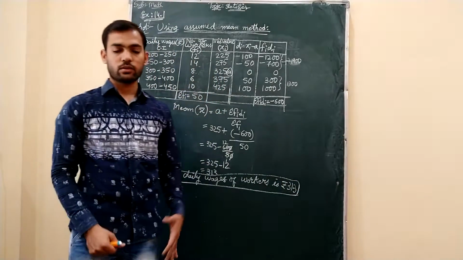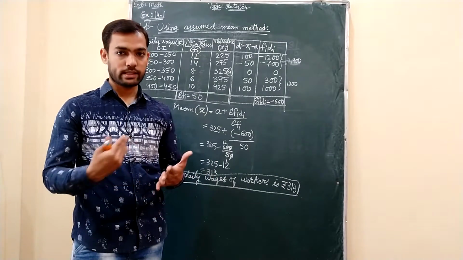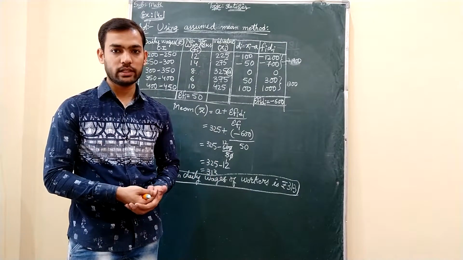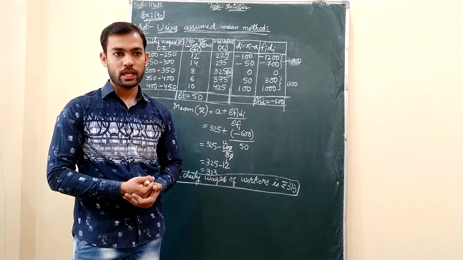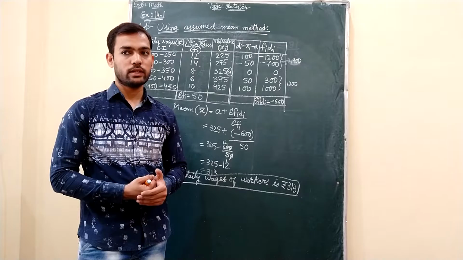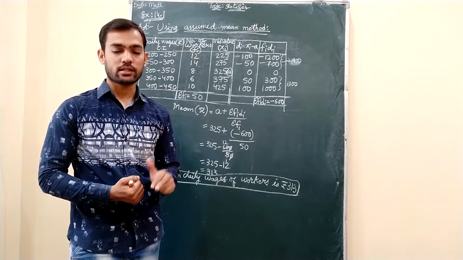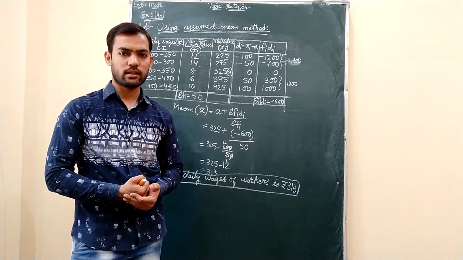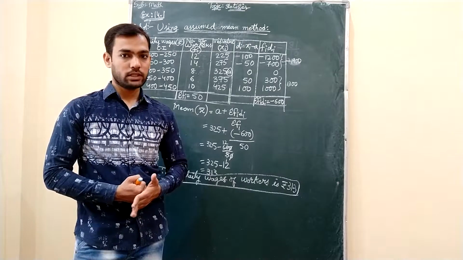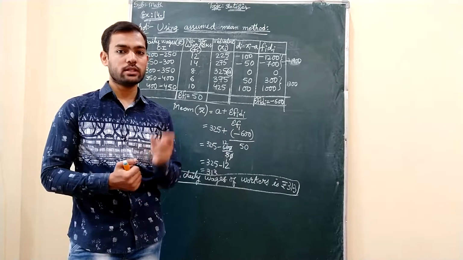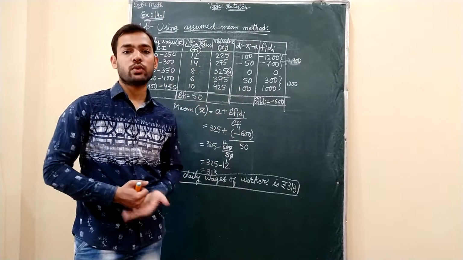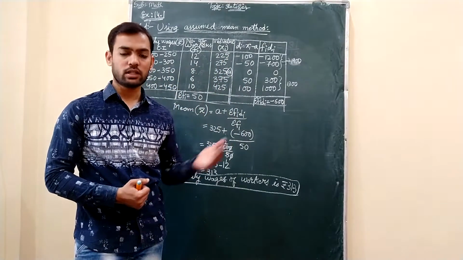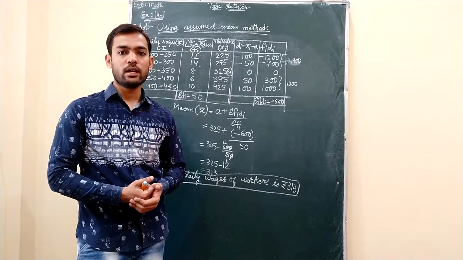Understand everybody? So today we have learned about statistics, measures of central tendencies, 3 methods for calculating mean of grouped data. Those 3 methods are direct method, assumed mean method, which is also known as deviation method, and step deviation method. In direct method we need to use whenever the small values are given and whenever like this bigger values are there, either we can go for assumed mean method or step deviation method. Here we have learned assumed mean method.